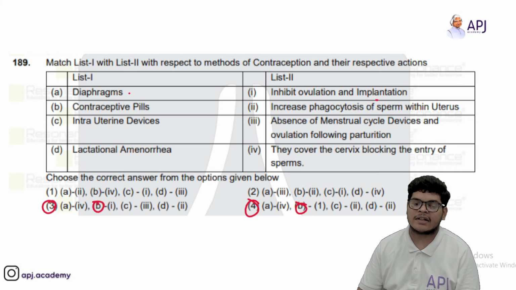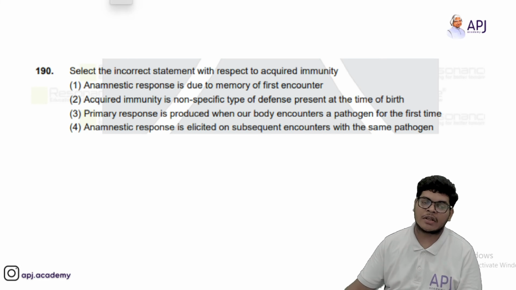So C का क्या है? Intrauterine device. Intrauterine device inhibit phagocytosis of sperm within uterus. Increase phagocytosis of sperm within uterus. So C का second होगा. So answer fourth will be correct. Option fourth will be correct.